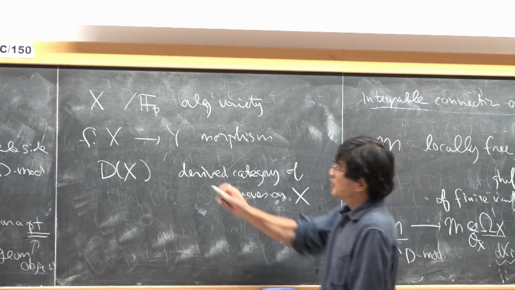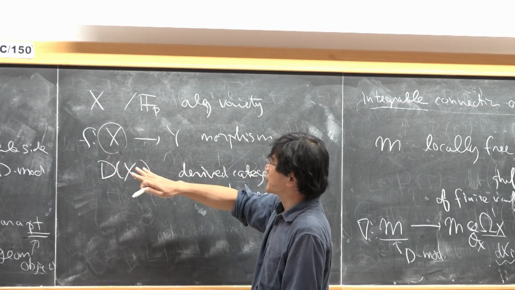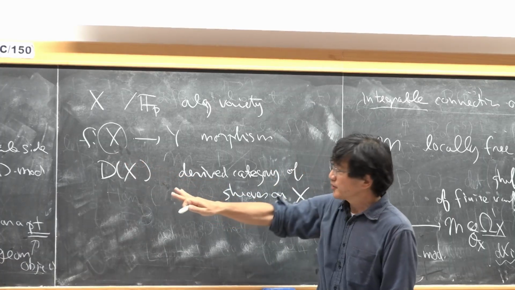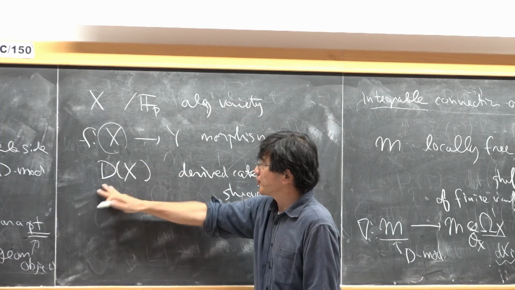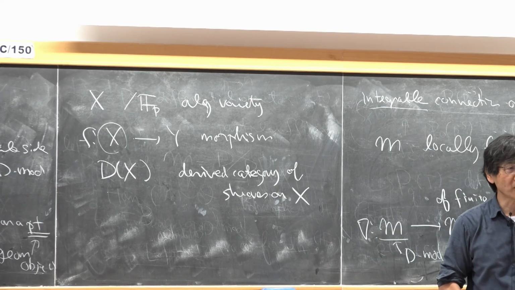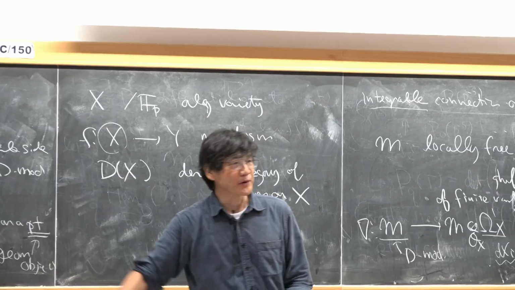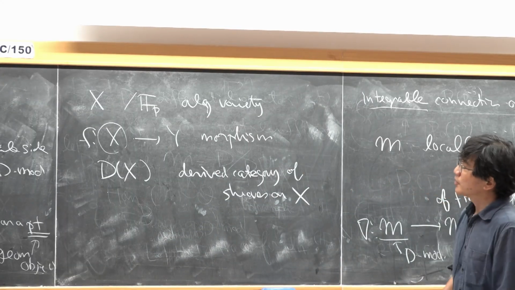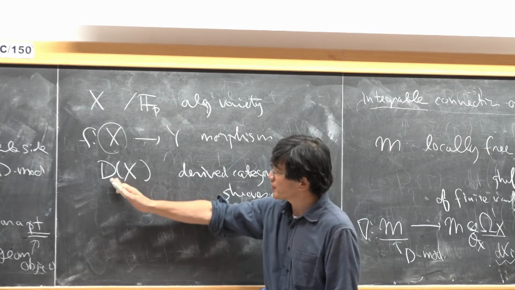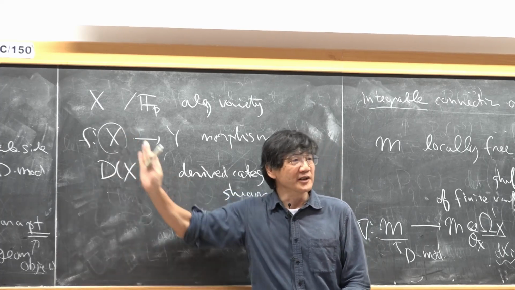In any case, if we are given a geometric object, then automatically you get such a good category consisting of linear algebra objects. So by using this category, you can do linear algebra on your variety.